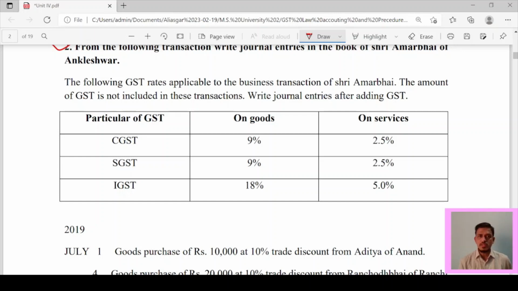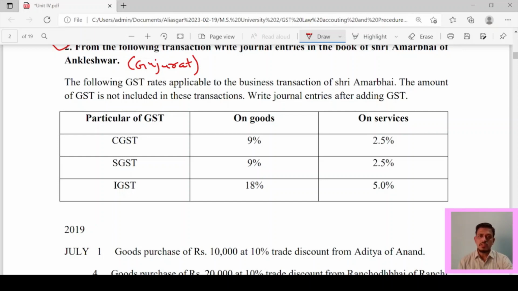From the following transactions, write journal entries in the books of Sri Amarbai of Ankleshwar. Amarbai of Ankleshwar, that means this place is located in Gujarat. So now, on the basis of this, you can decide whether it is an intrastate transaction or interstate transaction.